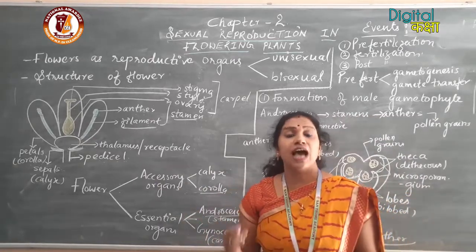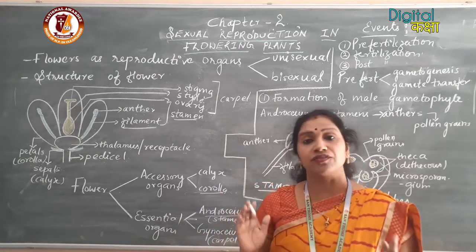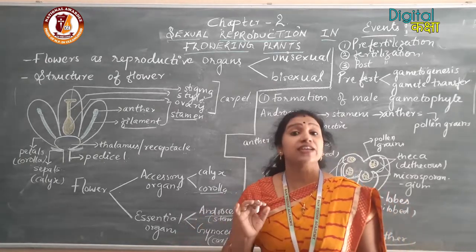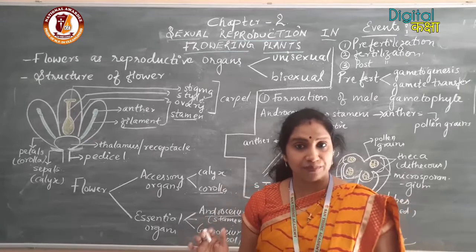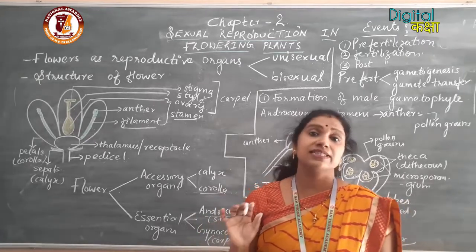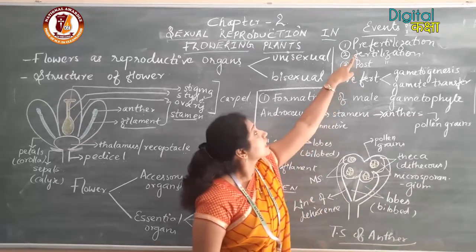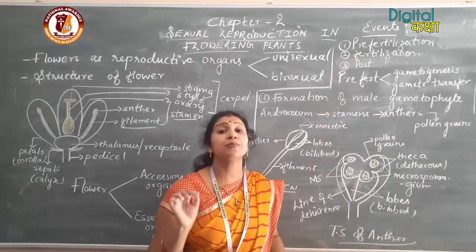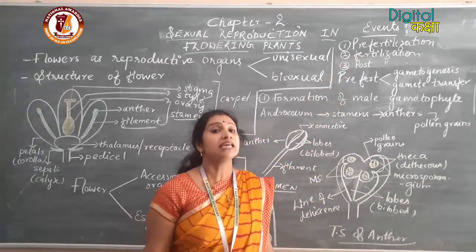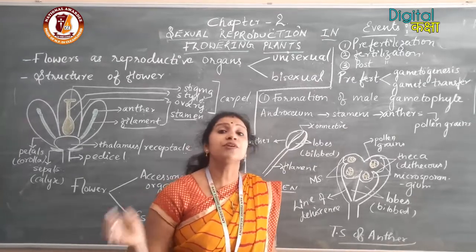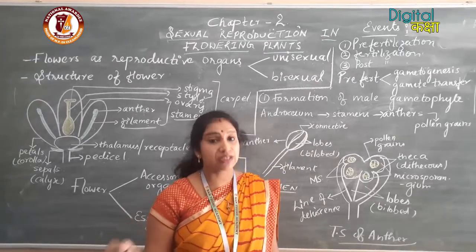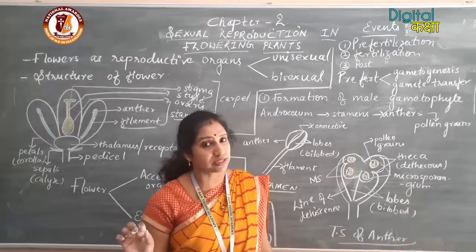Now, we have to start with the main events of sexual reproduction. We have studied in the last chapter that there are 3 events in sexual reproduction. Number 1 is the pre-fertilization events, the events which occur before the fertilization process or before the fusion process.